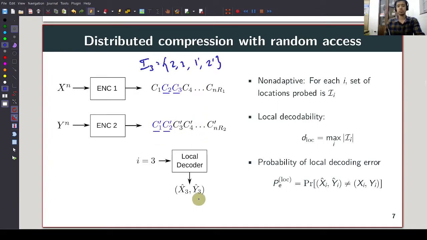Now, the performance of the local decoder is measured using what I call the local decodability, which is the maximum number of compressed bits that need to be probed in order to recover any particular source symbol. The probability of local decoding error is the probability that (x̂i, ŷi) is not equal to (xi, yi). So the goal of this problem is to design encoder 1, encoder 2 and the local decoder jointly such that R1 is as small as possible, R2 is as small as possible, the local decodability is as small as possible, and the probability of local decoding error is also as small as possible.